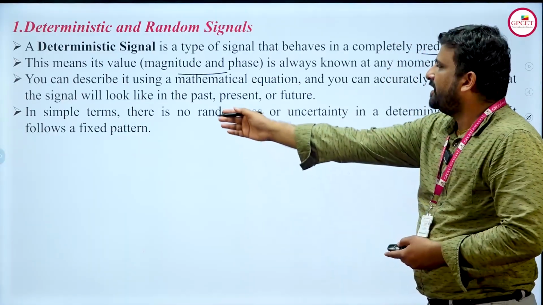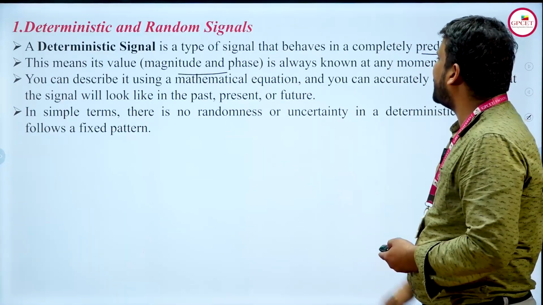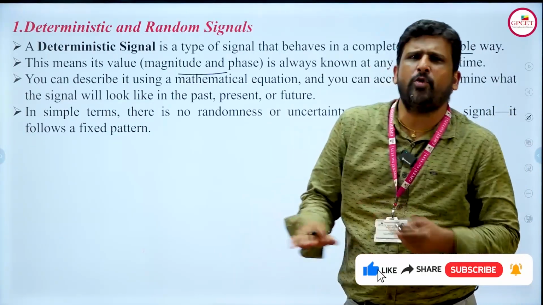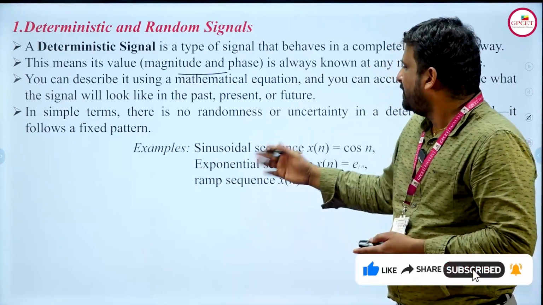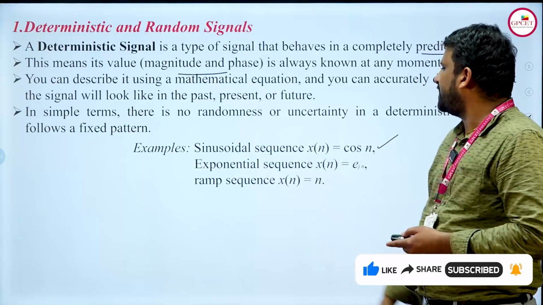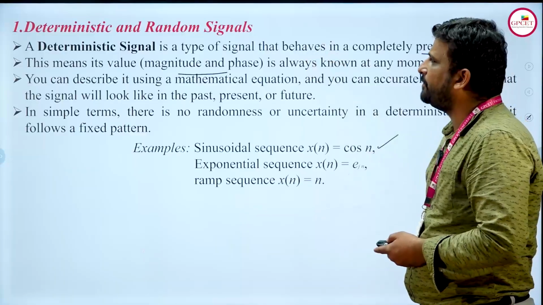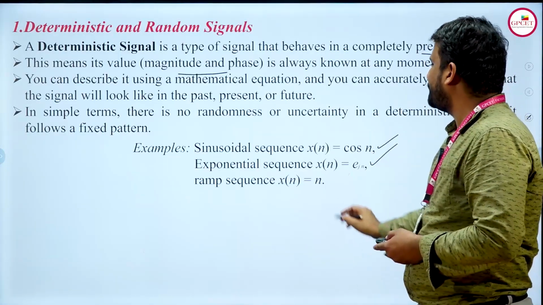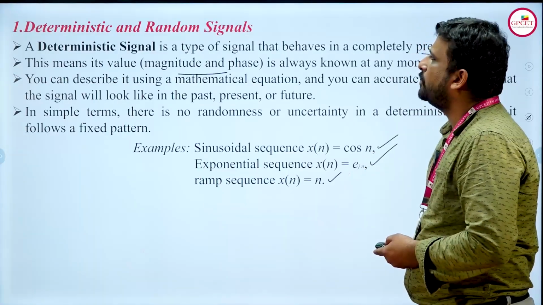And finally, in simple terms, there is no randomness or uncertainty in a deterministic signal. It follows a fixed pattern. There will be no random pattern. And finally, this is one of the examples. The sinusoidal sequence x of n is equal to cos n is a good example for the deterministic. The exponential sequence is also a good example, and the ramp signal is also a good example.